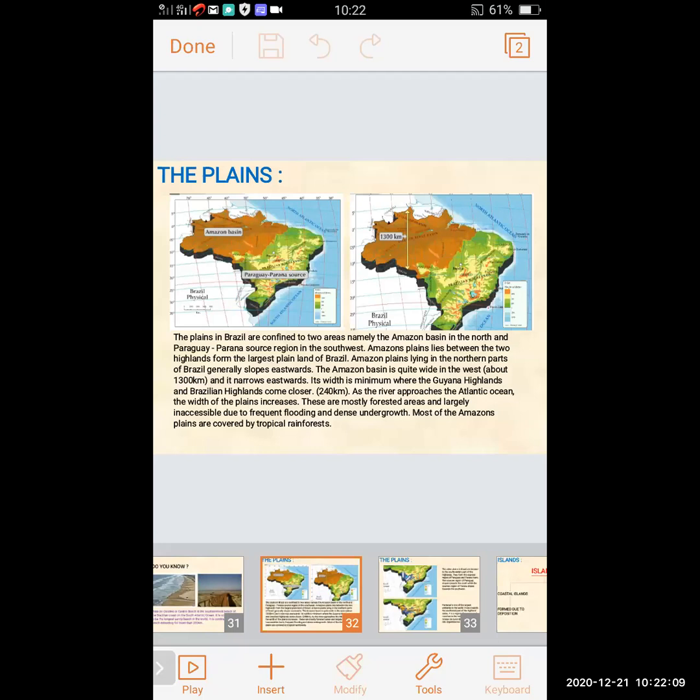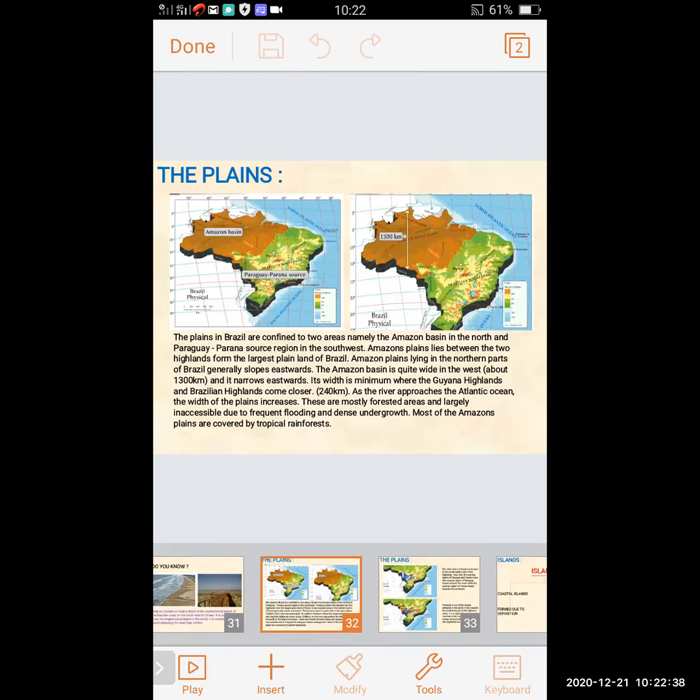So the two maps give us a clear idea of the Amazon basin and the Paraguay-Parana source region. It extended 1,300 kilometers. The plains in Brazil are confined to two areas, namely the Amazon basin in the north and the Paraguay-Parana source region in the southwest. The Amazon plains lie between the two highlands and form the largest plain land of Brazil.